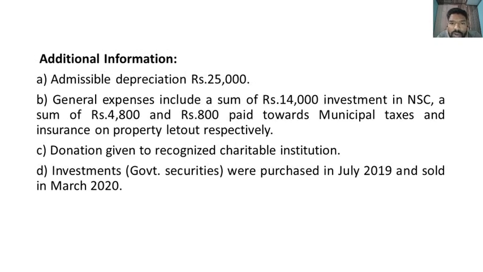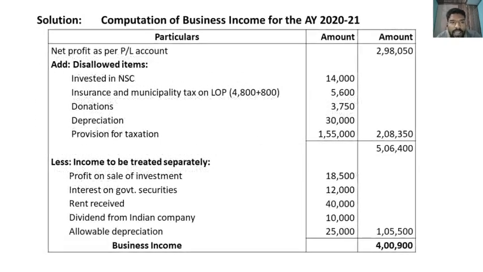Then general expenses include a sum of rupees 14,000, investment in national savings certificate a sum of rupees 4,800, and 800 paid towards municipal taxes and insurance on property let out respectively. These are all disallowed expenditure. And donation given to a recognized charitable institution, that means it is a with limit donation. Investment was purchased in July 2019 and sold in March 2020. So it is sold within 12 months, that means it is a short-term capital gain.